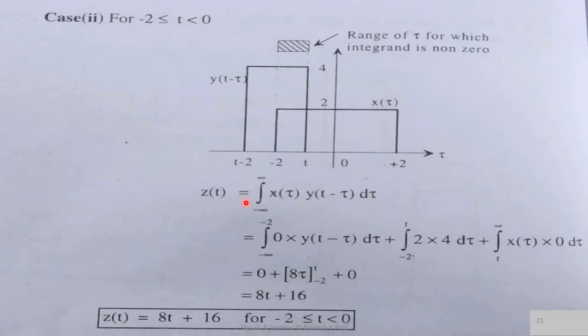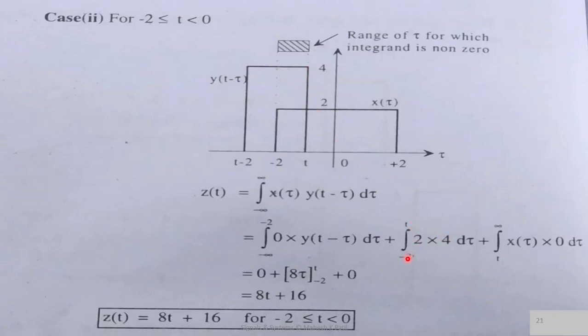So z of t is equal to the integration from minus infinity to infinity of x of tau y of t minus tau d tau. From minus infinity to minus 2, you will not find any overlap, so this results in 0, plus from the region minus 2 to t, x of tau has the value 2 and y of t minus tau has the value 4.